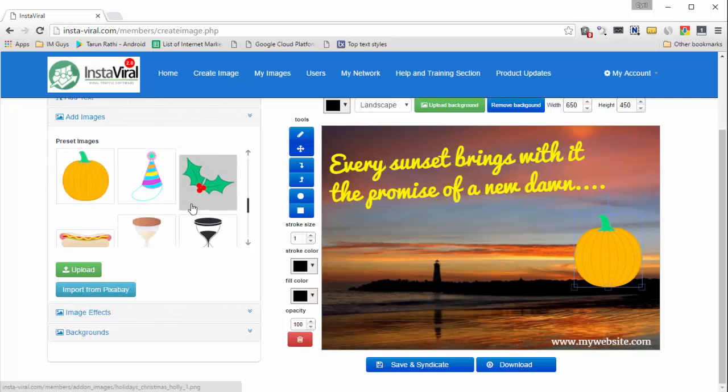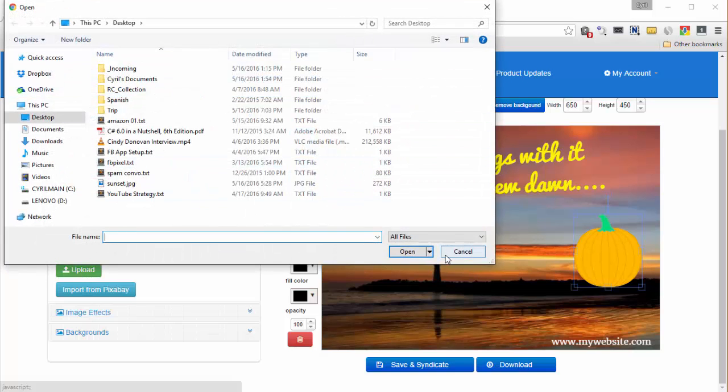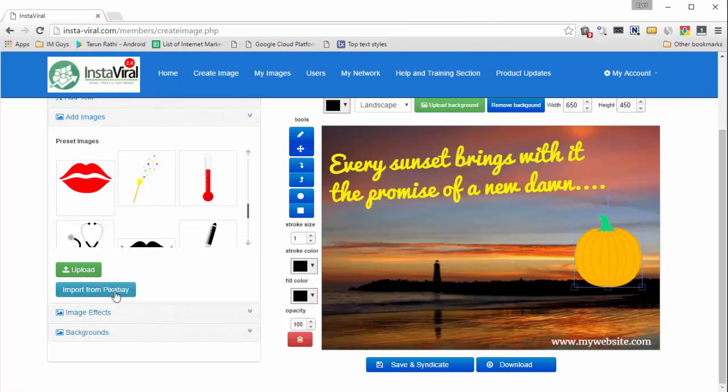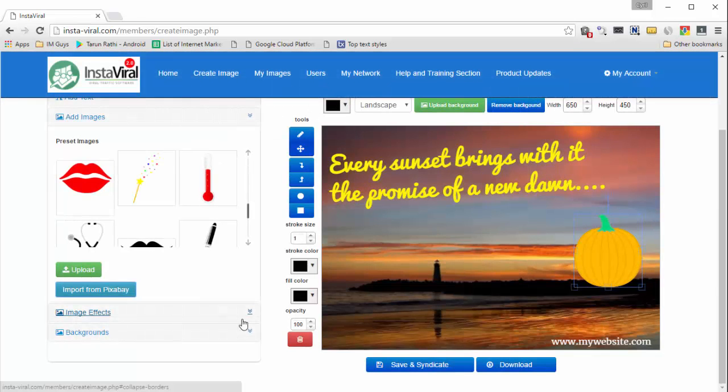And similarly, I can even upload an image from my own hard disk. So I can click on upload and I'll be able to select any image from my hard disk. And if you want to look for images on Pixabay, that's possible too. Click on import from Pixabay and you will be able to select images according to keywords. So again, you can put in all the elements you want, construct an image of composite elements without having to go out of Instaviral.